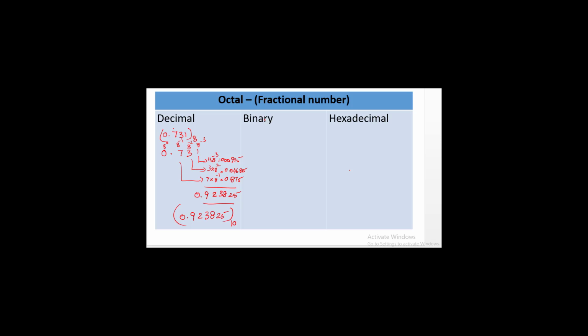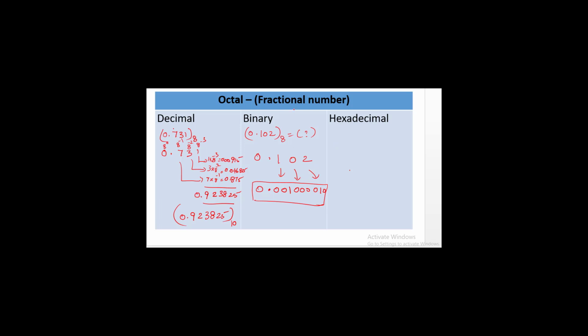In order to convert octal into binary, let me see an example. 0.102 to the base 8, the equivalent binary value: 1 in the sense 001, for 0, 3 zeros, and for 2, 010. This is the equivalent binary value for the given octal number.